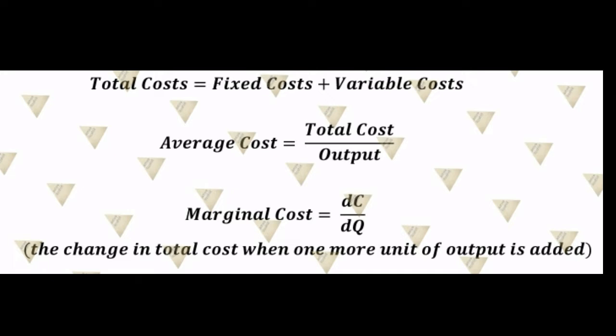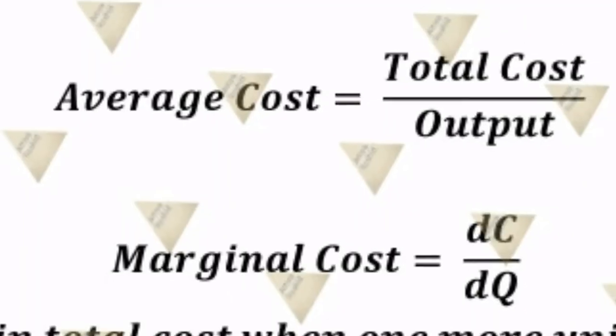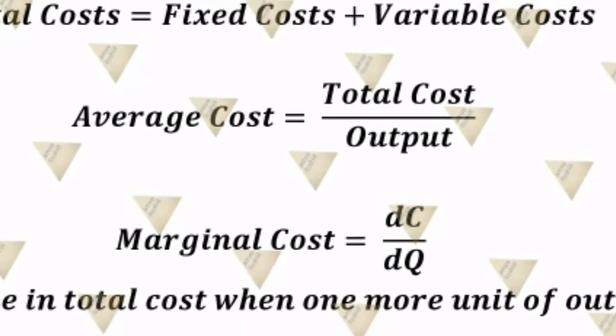Dear student, we can see on the slide the formula of every cost. Every cost is obtained by dividing the total cost by the total number of commodities produced.